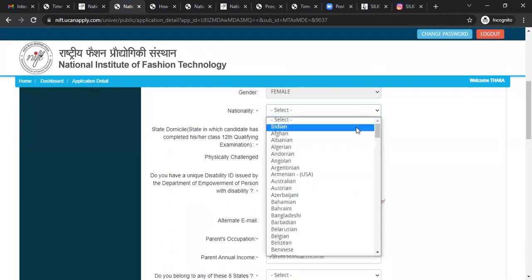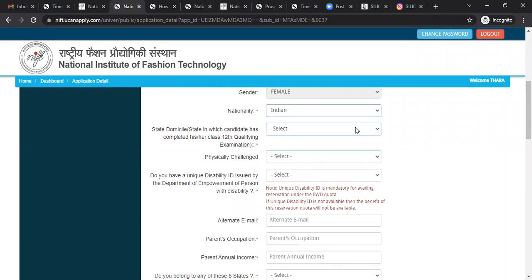Nationality. State domicile. Here it is written: the state in which the candidate has completed, or will be completing, the class 12 qualifying examination for UG students. So you need to have the state domicile. You can get the domicile from the Tehsildar office. You need to apply for that.